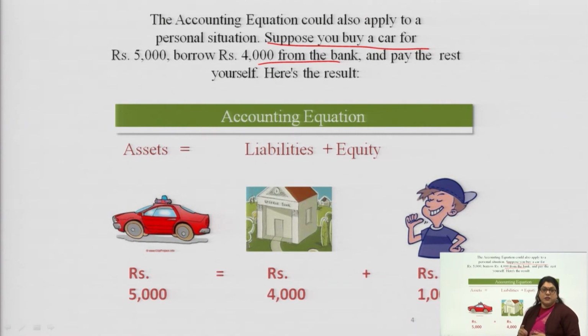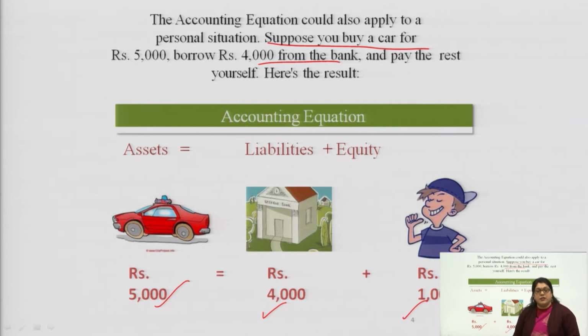There are three things here. First, you are purchasing an asset worth rupees 5,000. Second, the amount which you are taking from other people, institutions or any other person is known as the liability, that is 4,000, and the thing which you have put in yourself is 1,000.